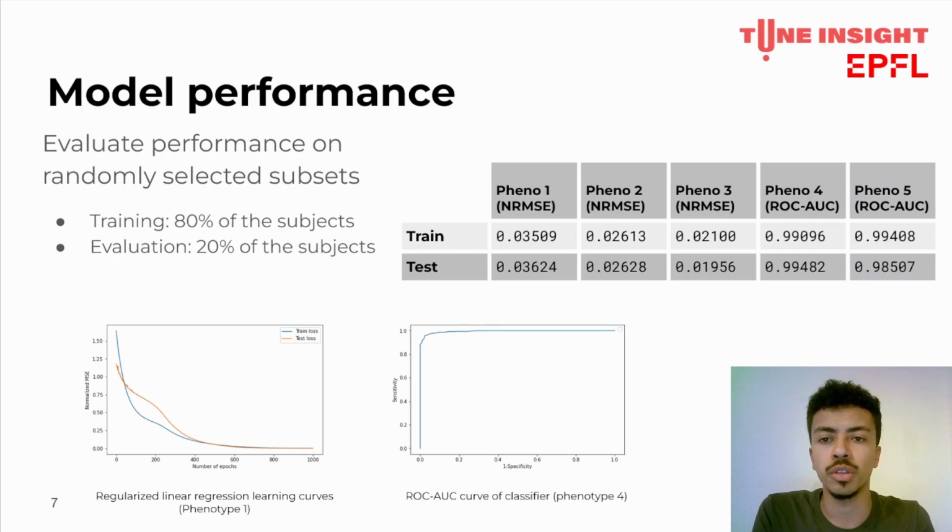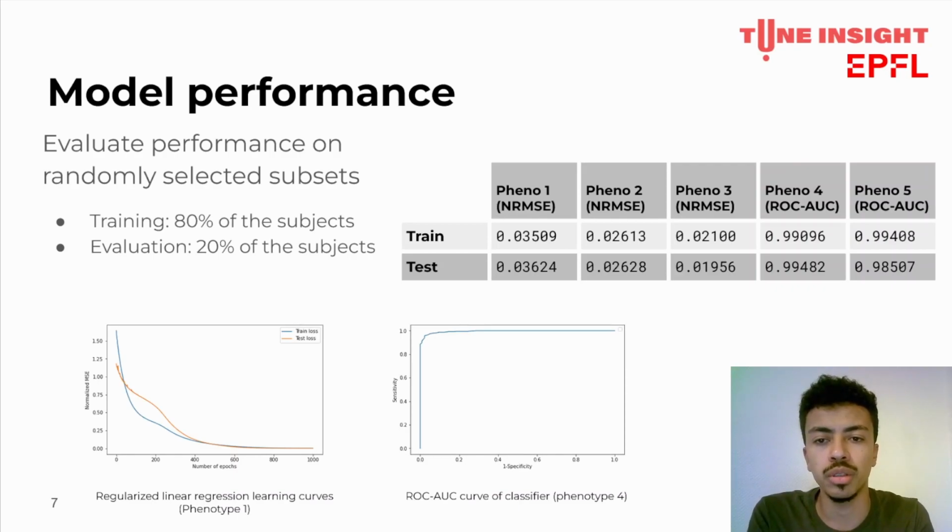Using our preferred models parameterized optimally according to each phenotype prediction, we made our final evaluation by splitting the data randomly in 2 sets, one training set containing 80% of the data and one test set containing 20% of the data. Among the 3 continuous phenotypes, namely phenotypes 1, 2, and 3, we observe that the predictions of the third phenotype are better than the second, which are better than the first one. Regarding the binary predictions, we obtained ROC curves whose areas under the curve were close to 1 for both, denoting almost perfect predictions.